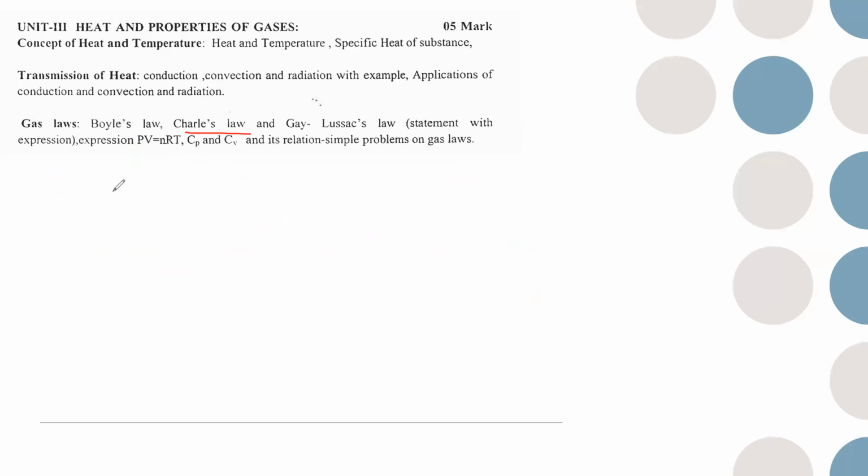At a constant pressure this works. P is constant. In that condition, volume is directly proportional to temperature. So it will be V1 by T1 is equal to V2 by T2. This is nothing but your Charles's law. Hope it is clear. If problems are asked, you remember the formula and you can write it out.